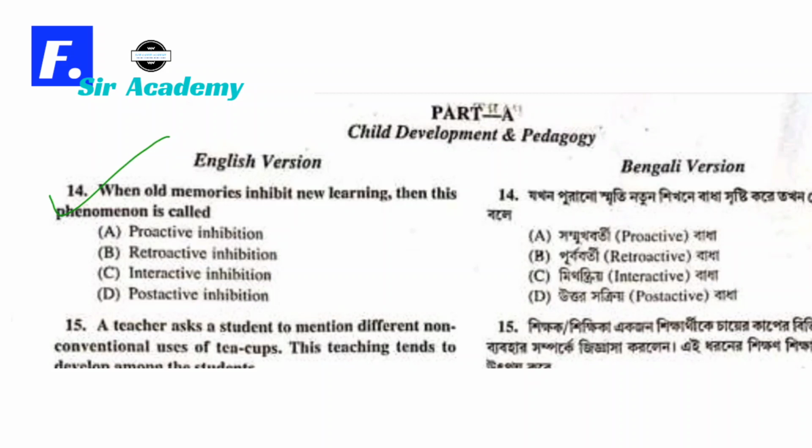We can move forward for the next question. Question number 14. When old memories inhibit new learning, then this phenomenon is called: A, proactive inhibition, B, retroactive inhibition, C, interactive inhibition, and D, post-active inhibition. This is called proactive interference or proactive inhibition. So option A is correct. Pro means forward, and it occurs only when we can't learn new tasks because of an old task that had already been learned. So the correct option is option A, proactive inhibition.